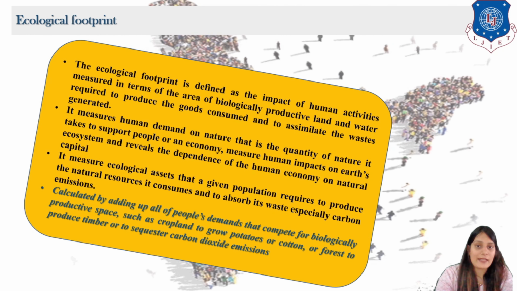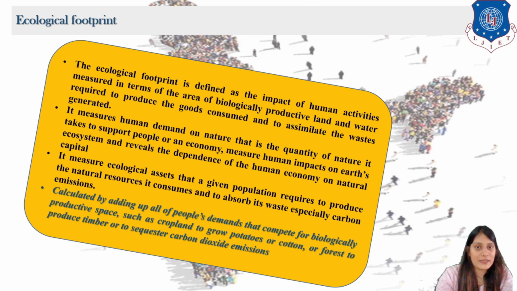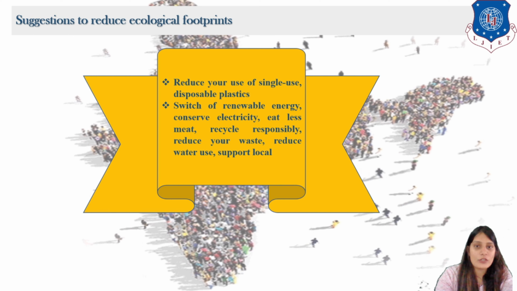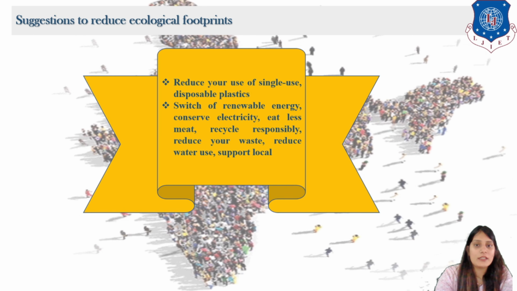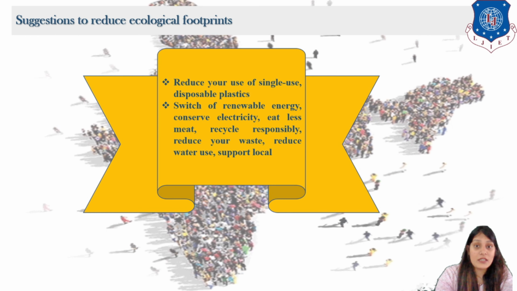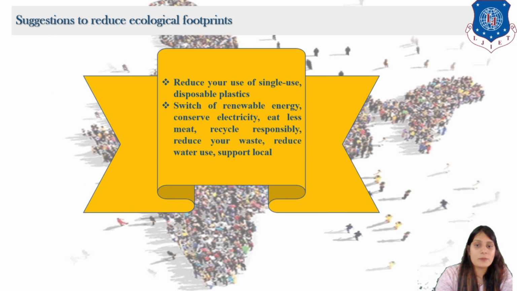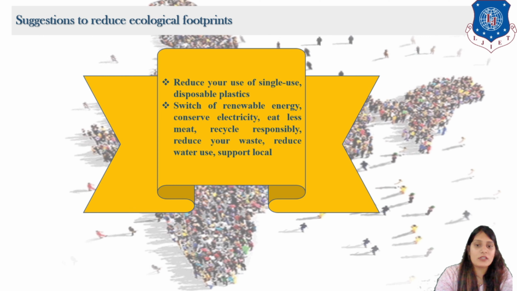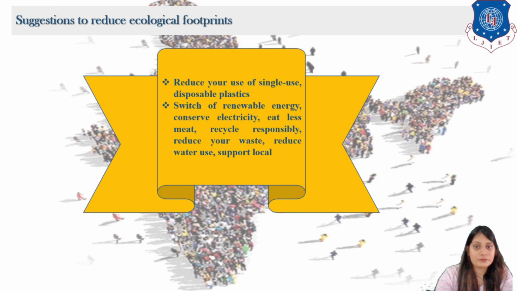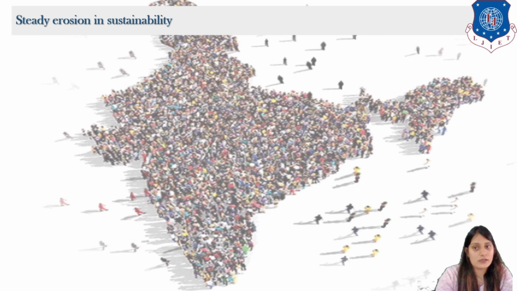Next, this is just a suggestion: reduce the use of electricity, conserve water, reduce the use of single-use disposable plastics, and support local products, right? So these are all suggestions.